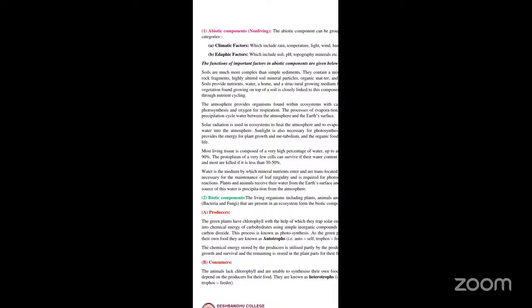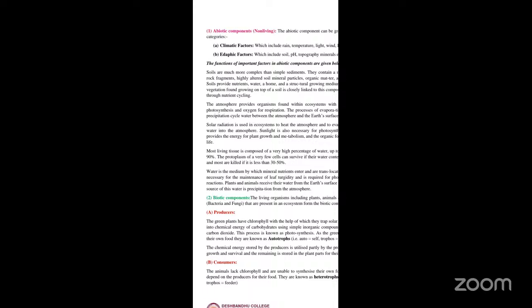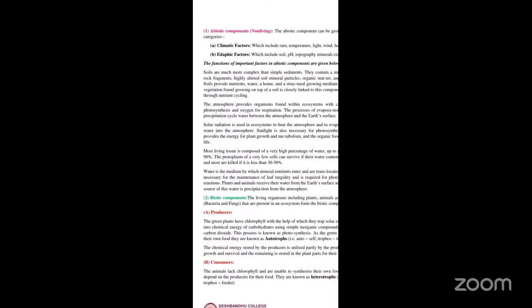Now, coming to the biotic component. The biotic component will include the plants, animals, as well as microorganisms and also the human beings. Microorganisms include bacteria, fungi, and all those things. These have been classified into three different types, as I have already told you: the producers, consumers, as well as the decomposers. Now coming to the producers, the producers are nothing but the plants.